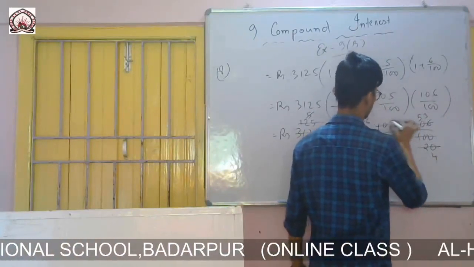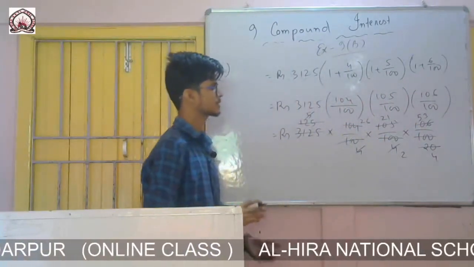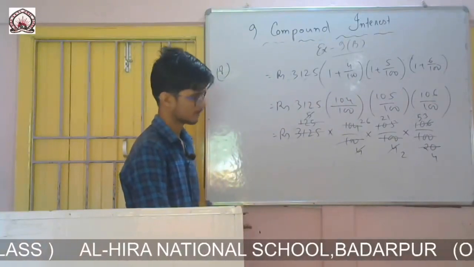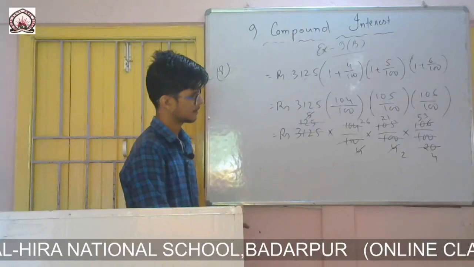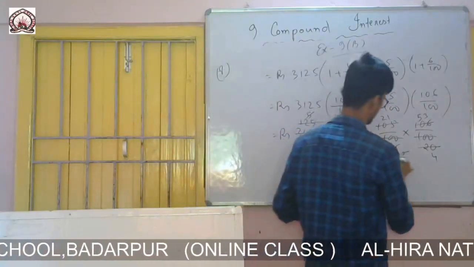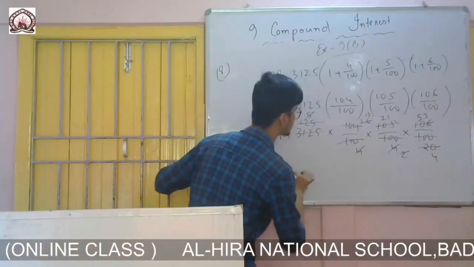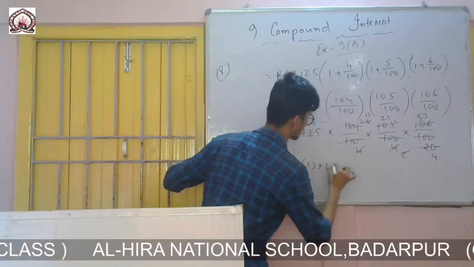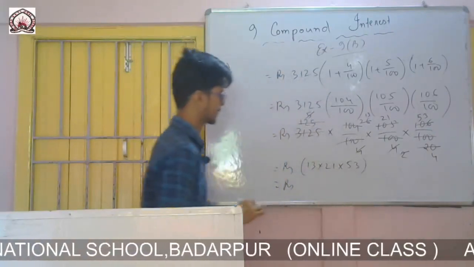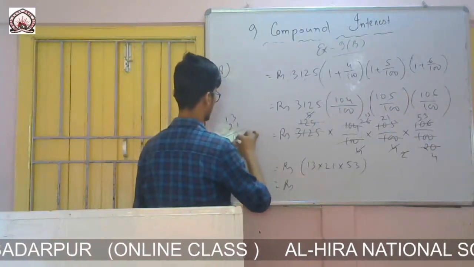So there are 26, 21, 53 left, and there are 2 and 4. Yes, I can cancel this one. 2 13s are.